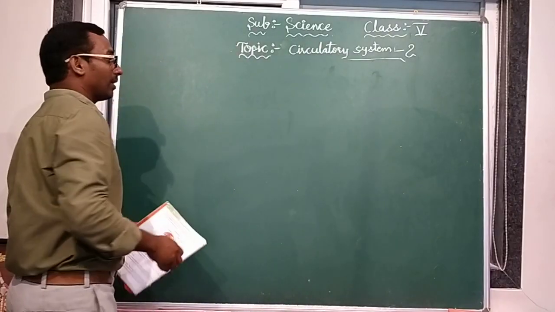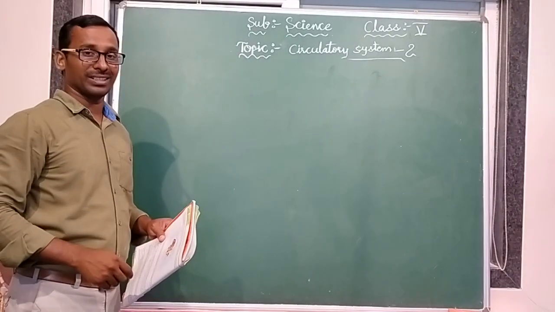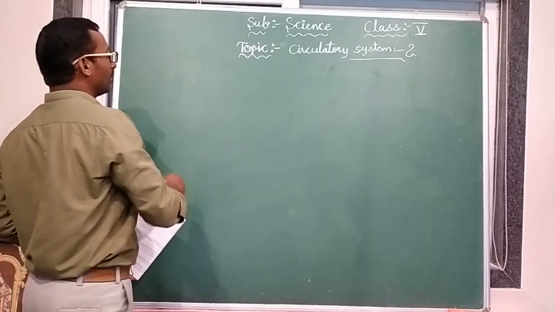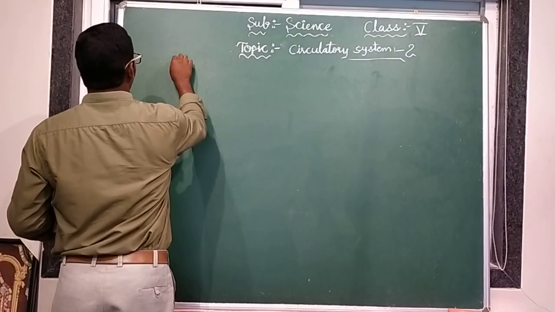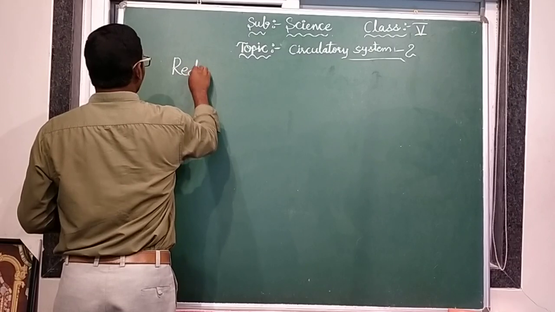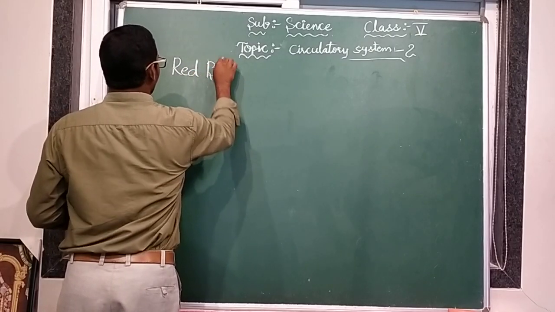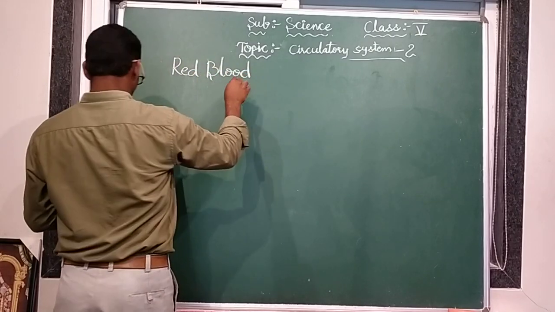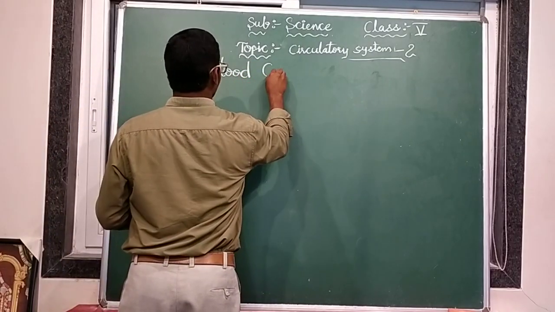Now another one is the cellular part. The second one is there, no? In that cellular part, the first one, what is that? RBCs means red blood cells.